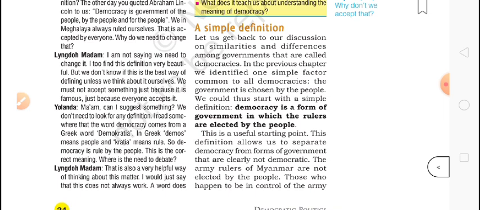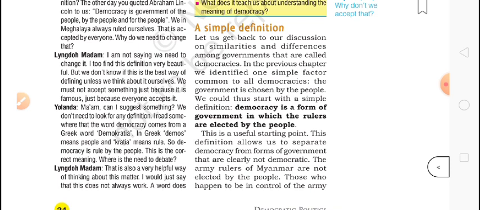Yolanda now says, "Ma'am, can I suggest something? We don't need to look for any definition. I read somewhere that the word democracy comes from a Greek word, demokratia. Demos means the people, and kratia means rule. So democracy means the rule of the people. This is the correct meaning. Where is the need to debate?"